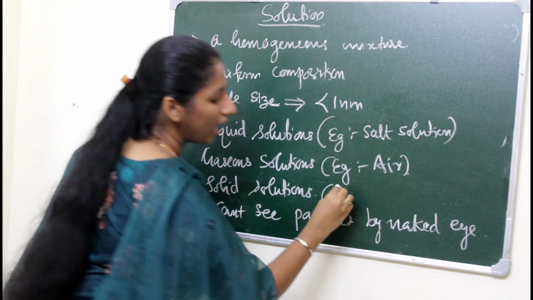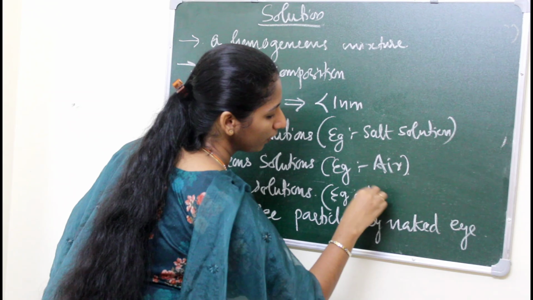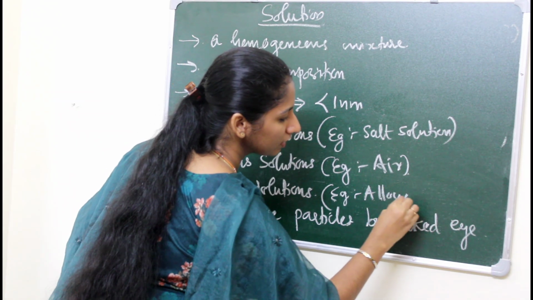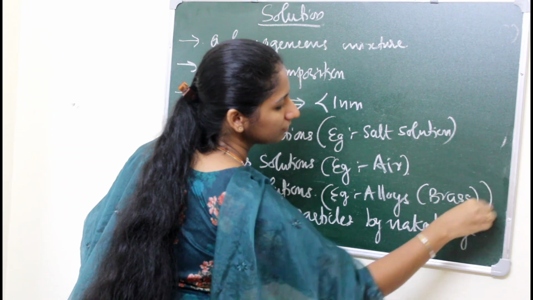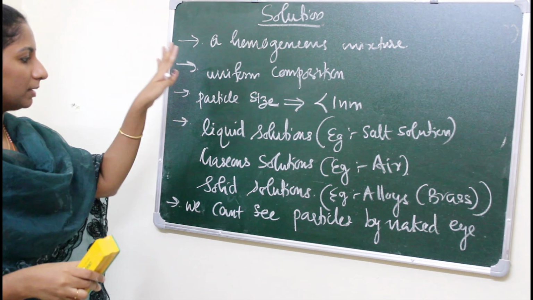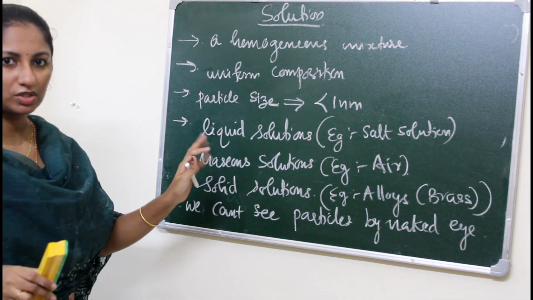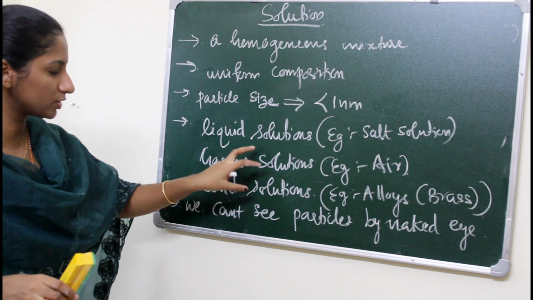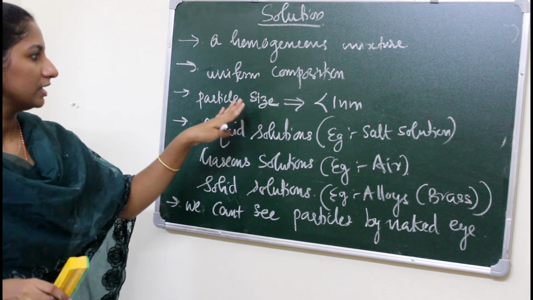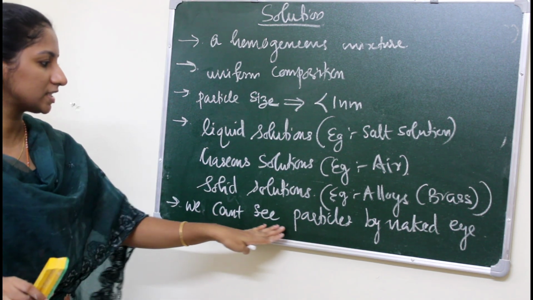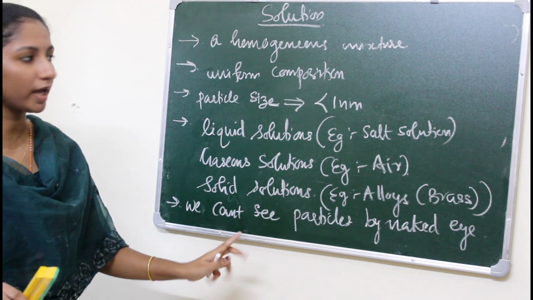An example is brass. So these are the main things about solutions. And due to the small particle size, we can't see particles with the naked eye.